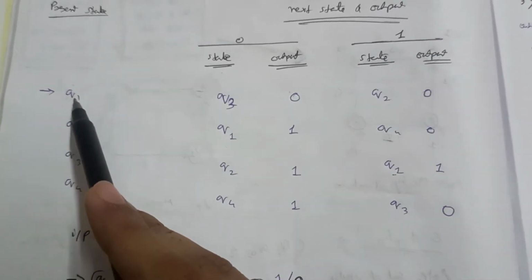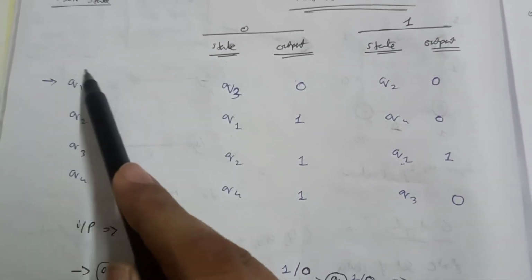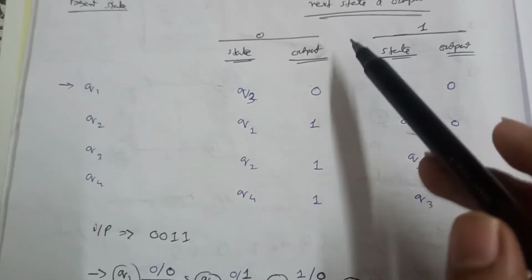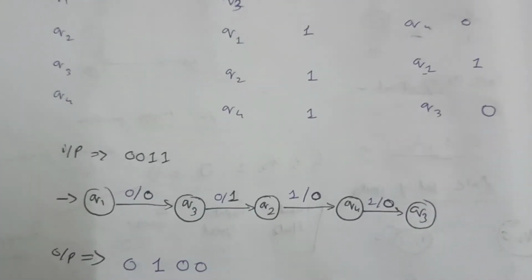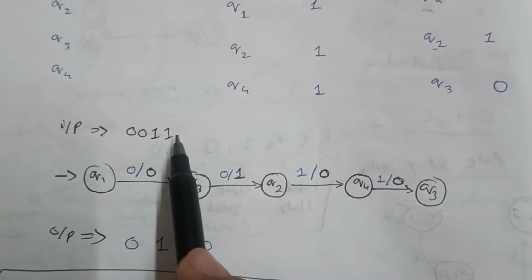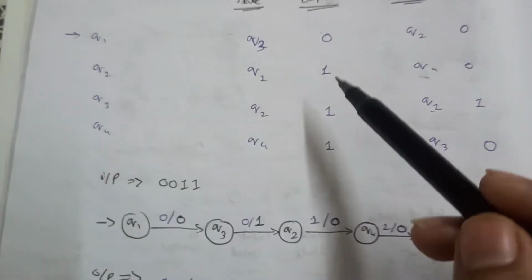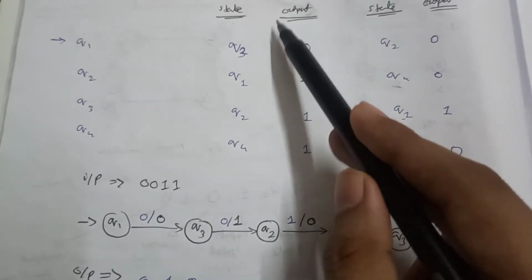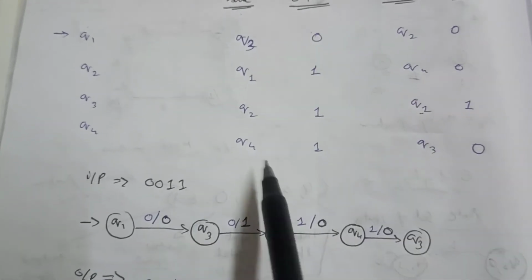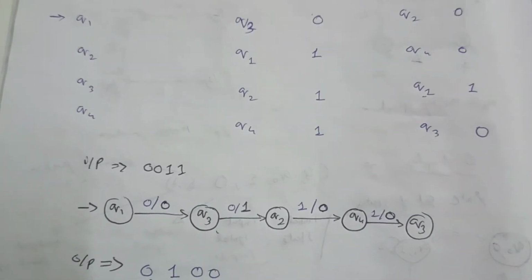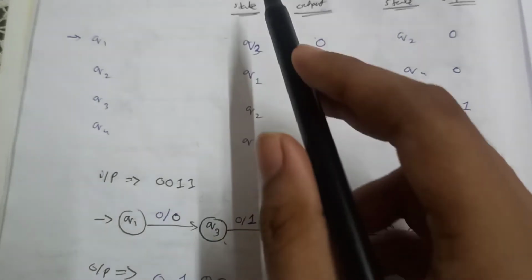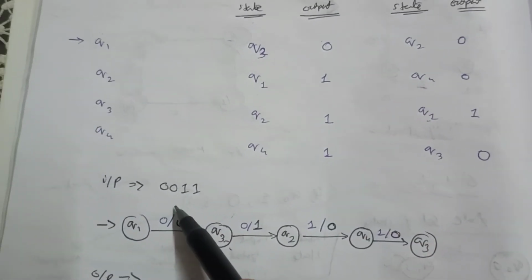So here the output is not depending on the state only, it is depending on both the state and the input symbols. Here again we are giving input 0011, and the initial state is Q1 as I have marked. From Q1 if we get 0, it will go to Q3 and output will be 0. Now it is in Q3 and the input is again 0.